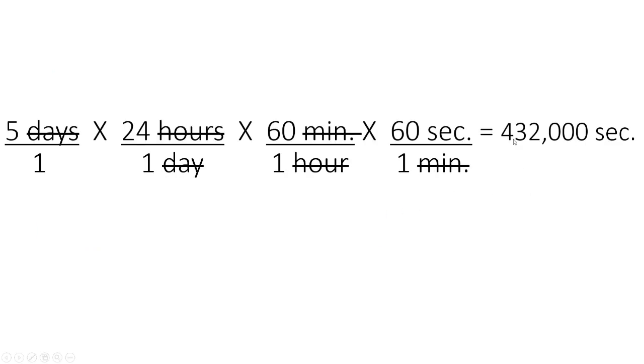All right, how many seconds are in 5 days? Well, the answer is 432,000 seconds. How did I get that? I multiplied 5 by 24 by 60 by 60 seconds. So seconds is the only unit left over, and it's 432,000 seconds. There we go. There are 432,000 seconds in 5 days.